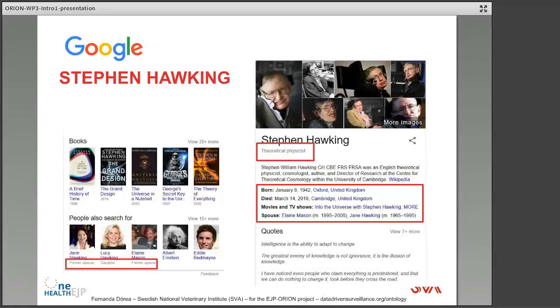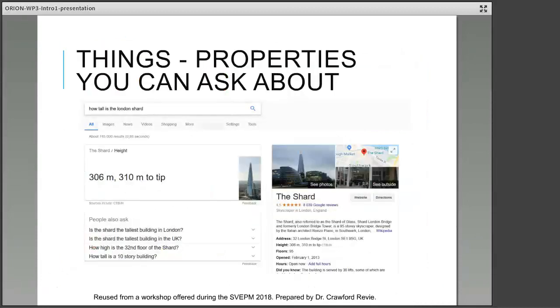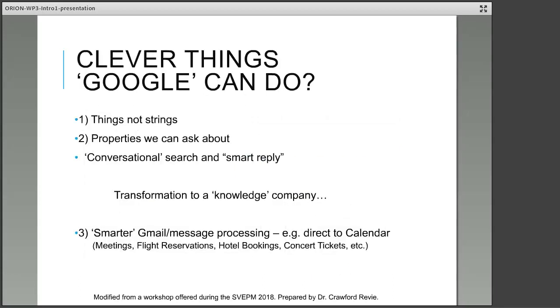And it's also understanding much the same as in the knowledge model that we've shown before. It's also understanding relationships between people. As you can see here, Jenny Hawking is a former spouse of Stephen Hawking. Another proof that Google can understand characteristics or relationships related to things is that you can, for instance, search for properties. How tall is the London Shard?